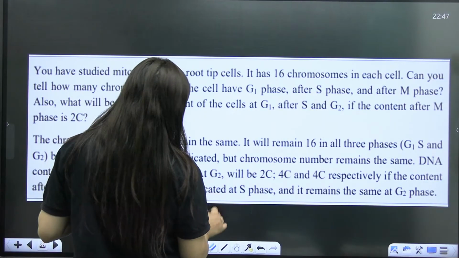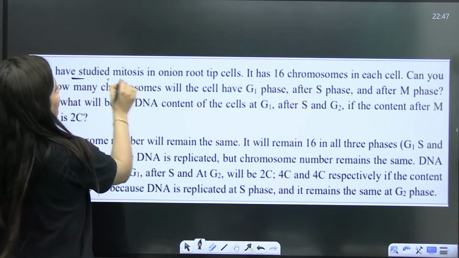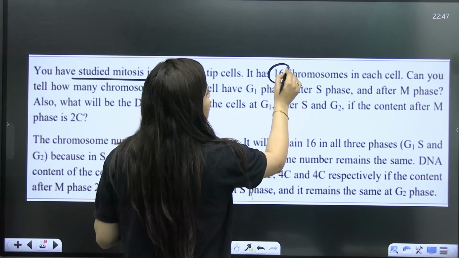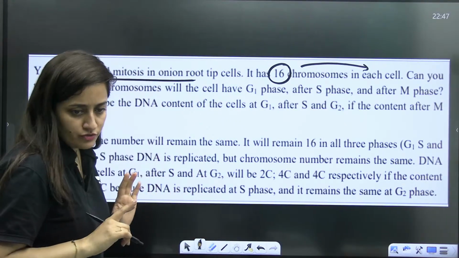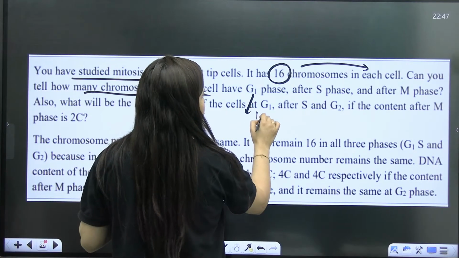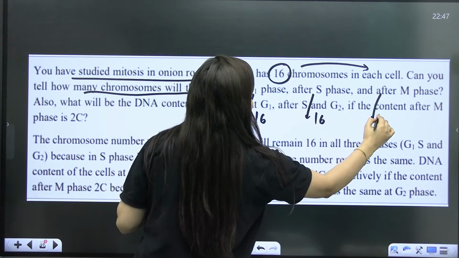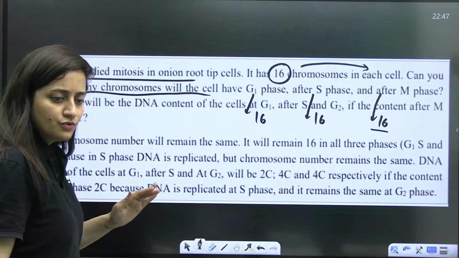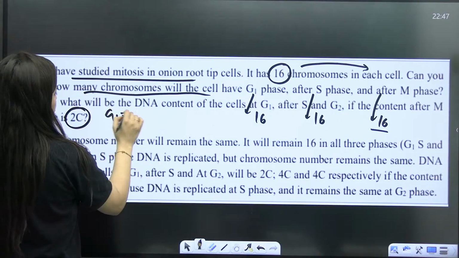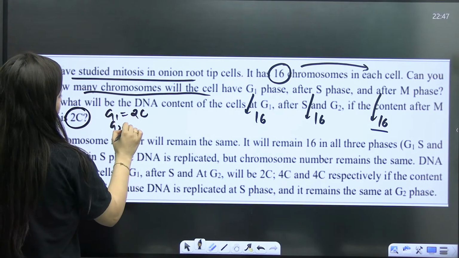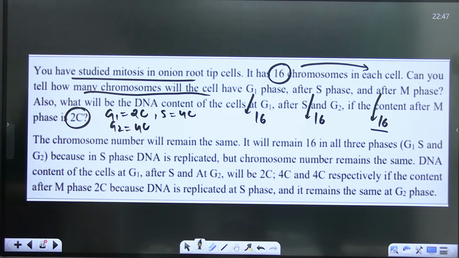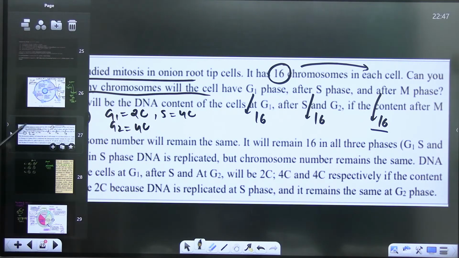So now you can see this part also, that you have studied mitosis in the onion root cell. Remember this, chromosome number in the onion. It has 16 chromosomes in each cell. So 2n is equal to 16, isn't it? So can you tell how many chromosomes will the cell have at G1? 16. After S phase, 16. After M phase, 16. You're talking about mitosis only. Daughter cells will also have the same chromosome number as the parent cell. But if I talk about C, G1 will be 2C, S phase will be 4C, and even G2 will also be 4C. Is that clear?